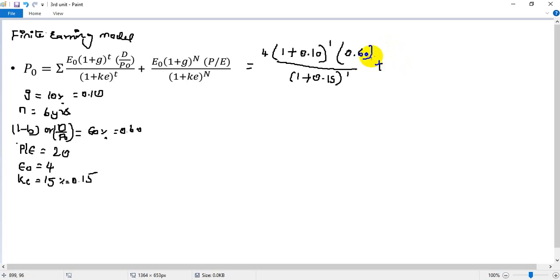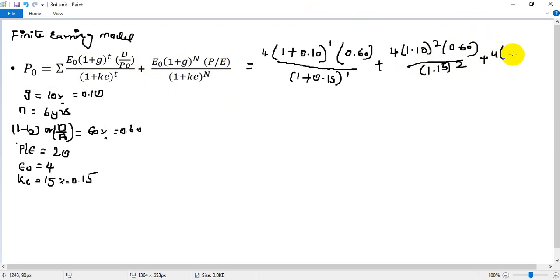Now the second is 4 into 1.10, 1 plus 0.10, it will be 1.10, isn't it? 0.60 divided by 1.15 power 2, plus 4 into, for all the years you need to do that. Time means first year, second year, third year. In the last year you need to take similar normally and plus principal amount also.